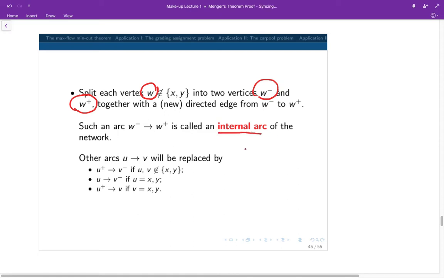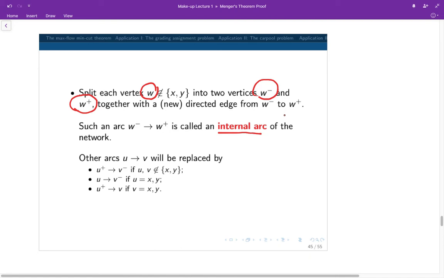Okay, so whenever we mention internal arcs later on, it refers to the arc starting from the minus vertex and then directed to the plus vertex. So what happens now to all the previously existing arcs when we introduce the splitting? Well, all the other arcs will be replaced by the following.